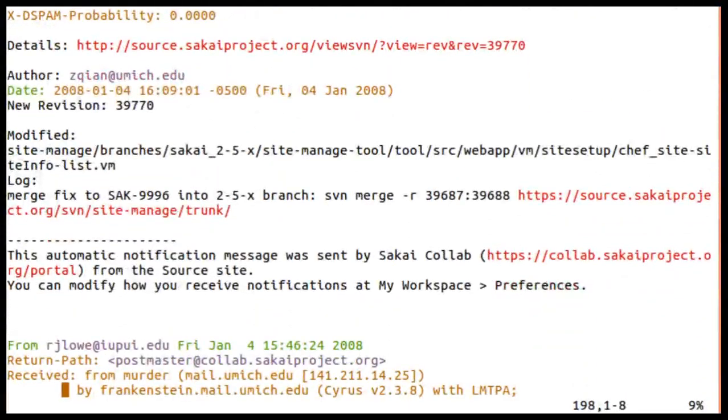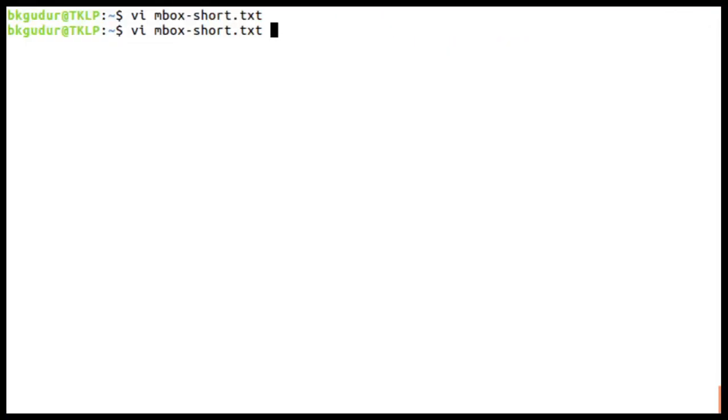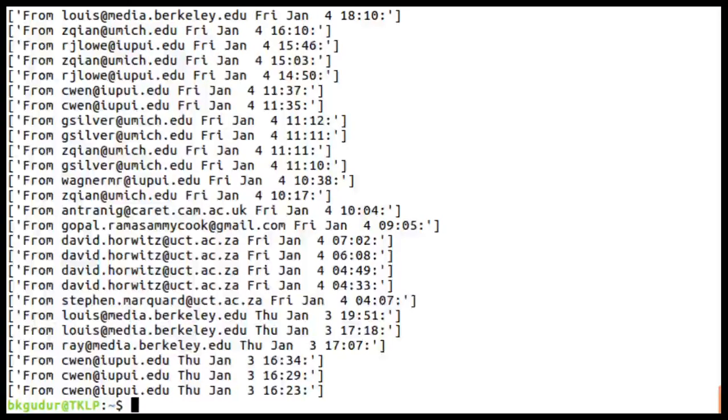Okay, let me see first. The important thing here is that it has searched some lines. First I will show you mbox-short.txt. It has searched because, look at this: "From" is there, then one or more characters, followed by a two-digit number and then a colon.